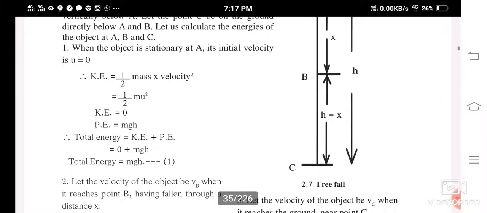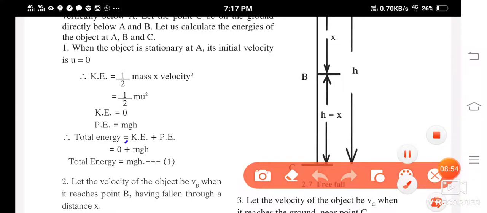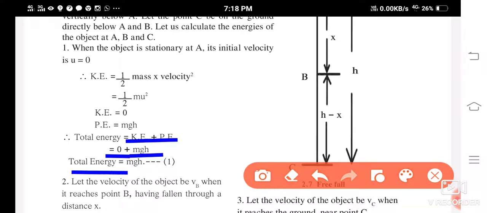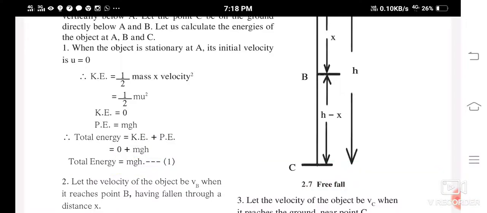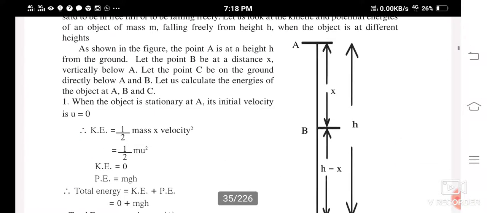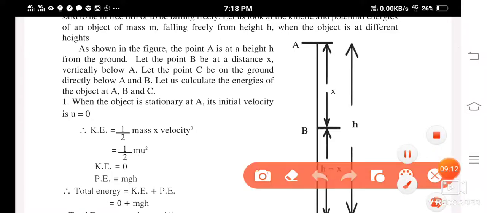Now total energy is how much? Kinetic energy plus potential energy. Kinetic energy is 0, potential energy is mgh. So 0 plus mgh, total energy is mgh. So at point A, the total energy is mgh.